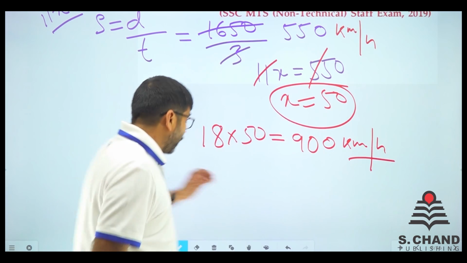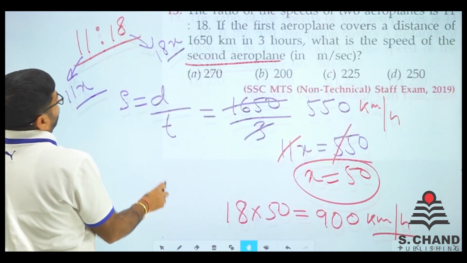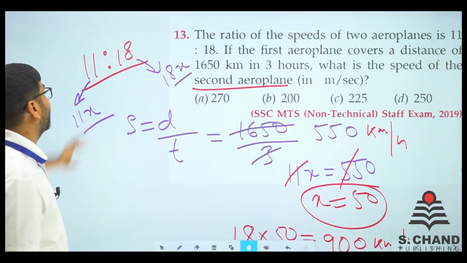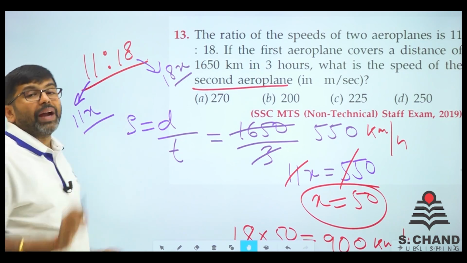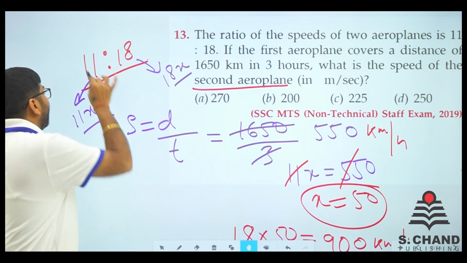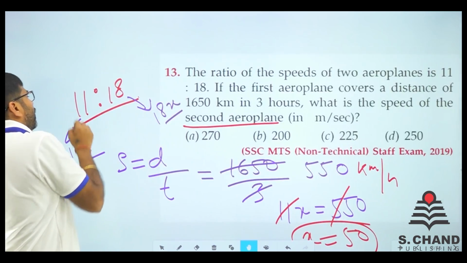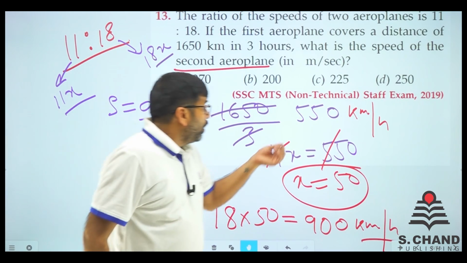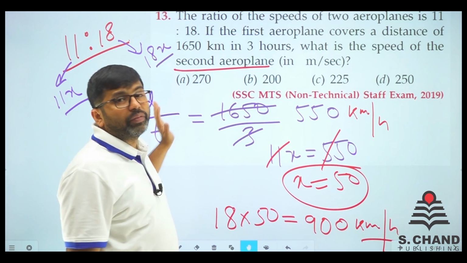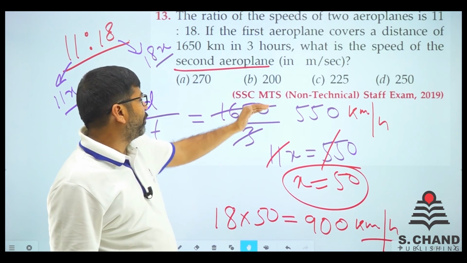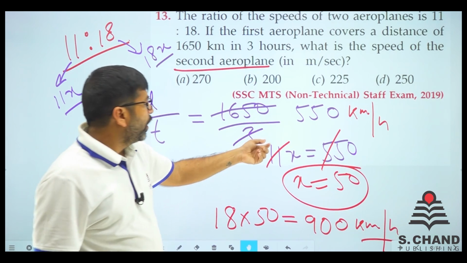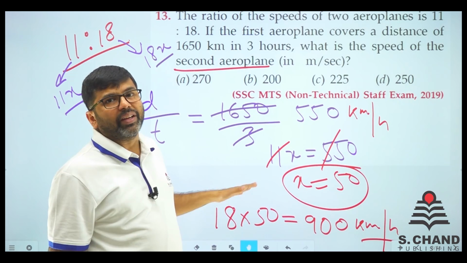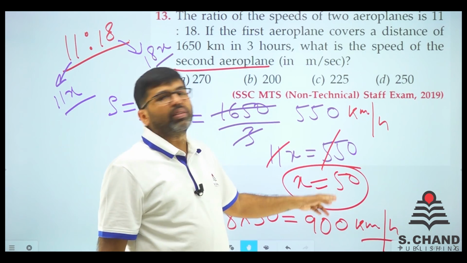Why so? Because what we consider or supposed, if the ratio of speeds of two aeroplanes का ratio हमने मान लिया था 11 is to 18, that was given in the question. So 11 को हमने consider किया, okay. See, if 11 is 11x and the 18 part is 18x, we have found the speed of the first aeroplane, that is 550 kilometer per hour. When you equate this 550 as 11x, just cancel out and x is equal to 50.